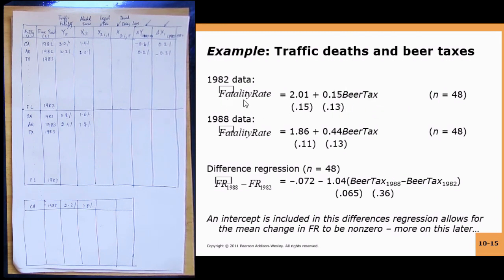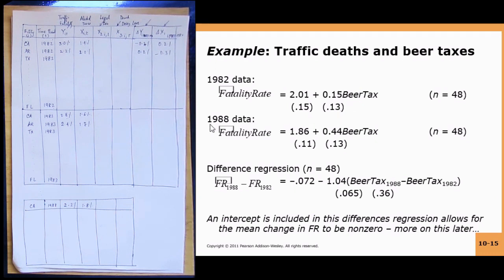Fatality rate that is estimated is 2.01 plus 0.15 into Beer tax. So the standard error for beta 0 is 0.15. The standard error for beta 1 is 0.13. And you will notice that this is not statistically significant because 0.15 by 0.13 is not 1.96. But it had to be statistically significant at a 95% confidence interval. It needs to be equal to or greater than 1.96.